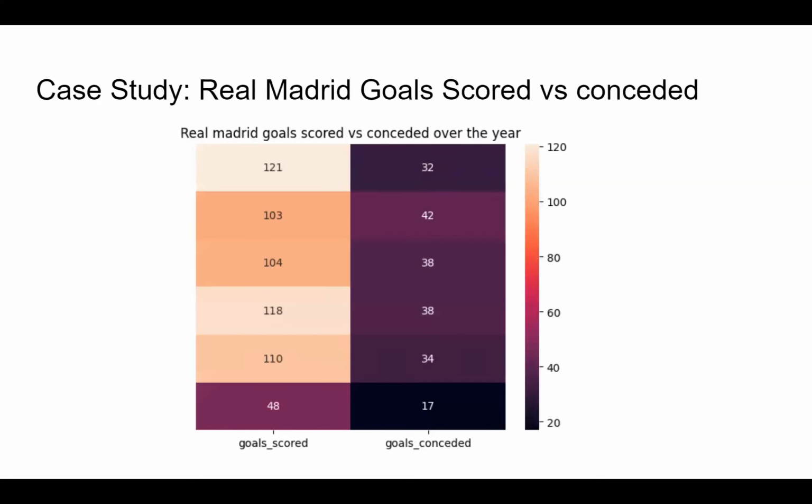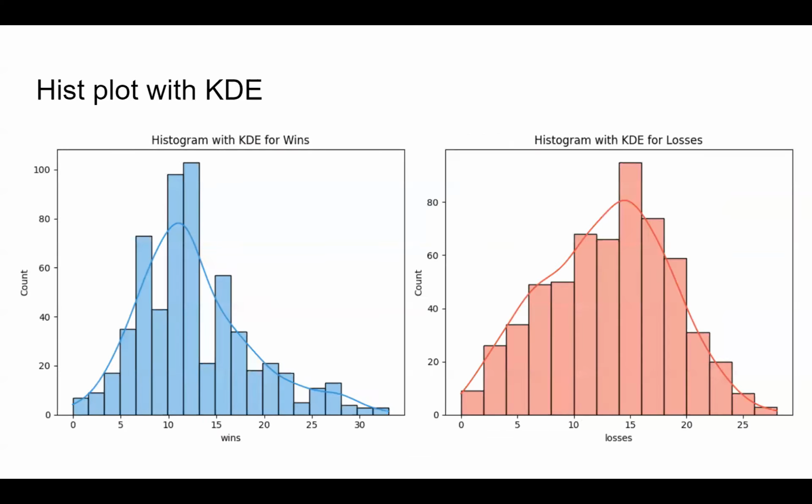So for that particular reason, we took a case study of Real Madrid's goals scored versus conceded every year. And as we can see, Real Madrid consistently scores a lot of goals. However, that does not mean that their goals conceded is going down. In fact, the more they are scoring, it looks like they are conceding that much more. So this case study helped in understanding why that trend was present.